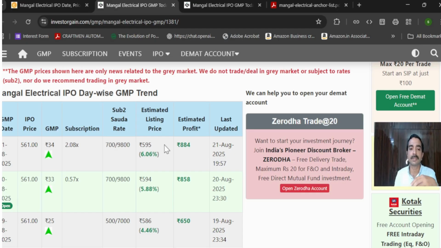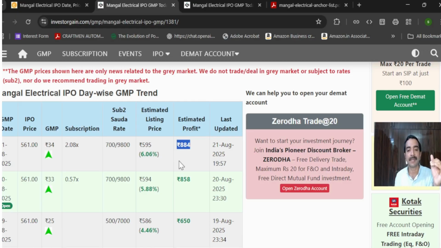Coming to this GMP here, as you can see, 561 is the IPO price, and the subscription shows that on this particular date it is 2.08x subscribed. It shows that 34 rupees is the GMP, meaning people are additionally willing to pay 34 rupees per stock. Since there are 26 shares in a lot, as mentioned in the earlier slide, 884 rupees is the estimated profit per lot.